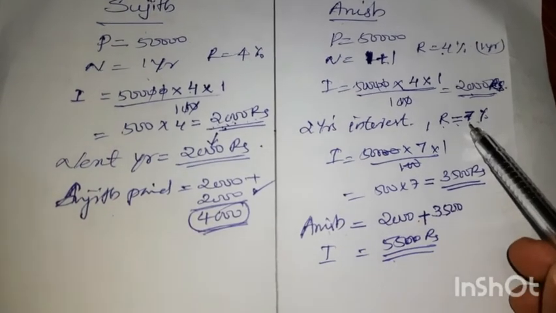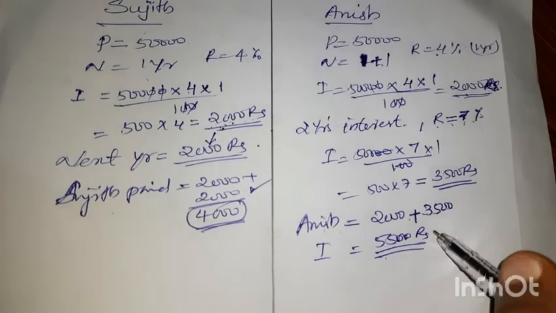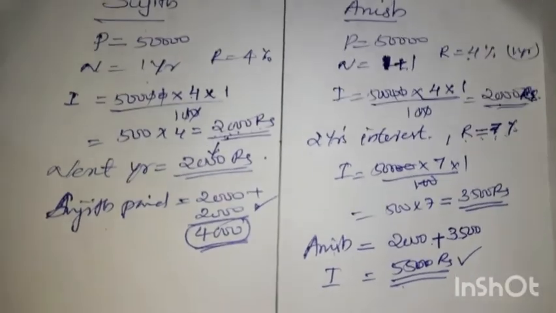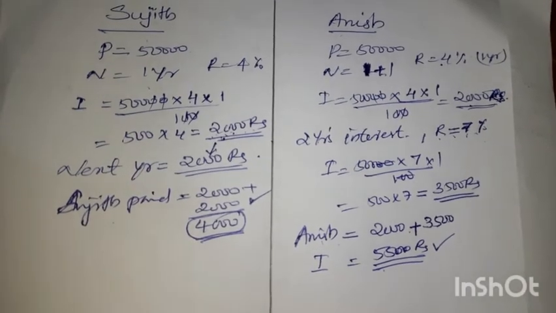The interest rate is changed from 4 to 7. So he has to pay 5,500 rupees. That is the change of interest in both the cases.